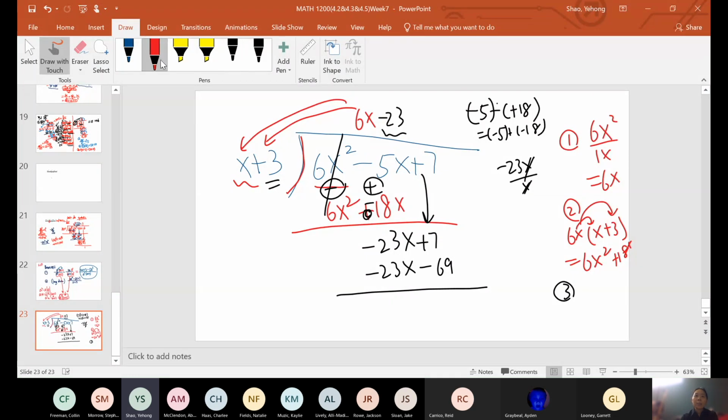Okay, now let's do subtraction again. So minus here. They cancel out. Negative 23x minus negative 23x, anything minus itself will be 0. But right here, positive 7 minus negative 69. So we do keep, change. Then we change them both to positive. So that gives us 76 as a remainder.